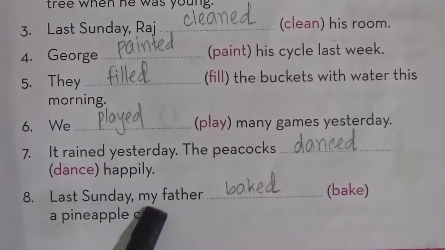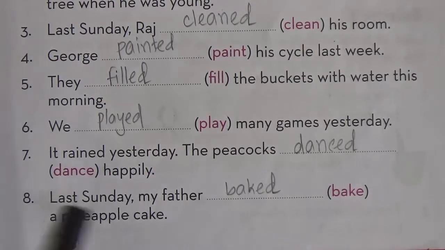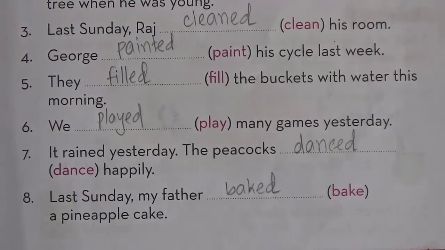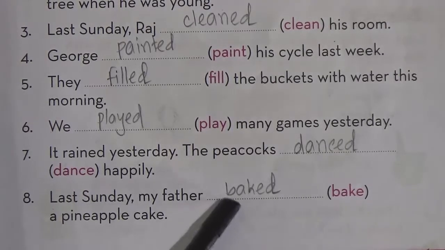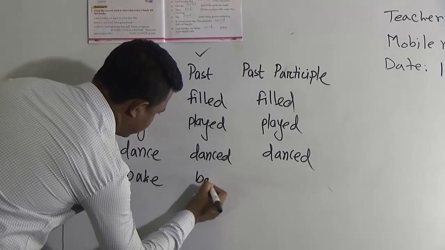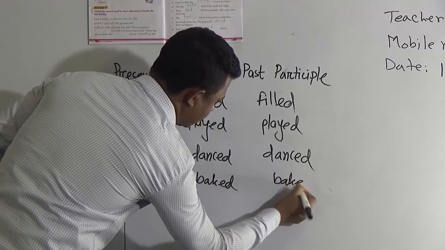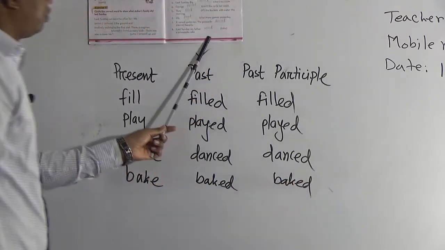So danced. Last one, number 8: Last Sunday, my father baked a pineapple. Last Sunday also contains the past form. So bake is in the bracket, and it would be baked.